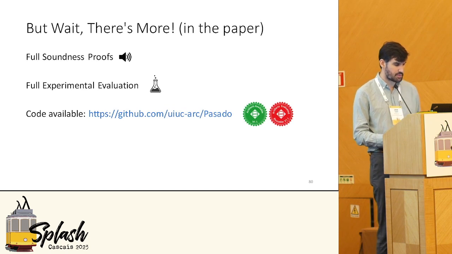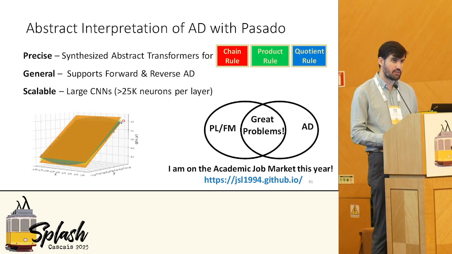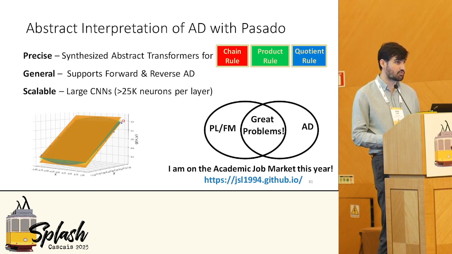So there's some more stuff in the paper for those that are interested, such as the full soundness proofs, full experimental evaluation, and our code is available for those that are interested. So just to conclude, I'll say that abstract interpretation of automatic differentiation with Pasado, it's precise because we can synthesize precise abstractions for the chain rule, the product rule, and the quotient rule. It's general, it's scalable, and there's a lot of problems at this intersection of automatic differentiation and programming languages, and if you're interested in more of these, I'm on the academic job market this year, so feel free to reach out. Thank you.